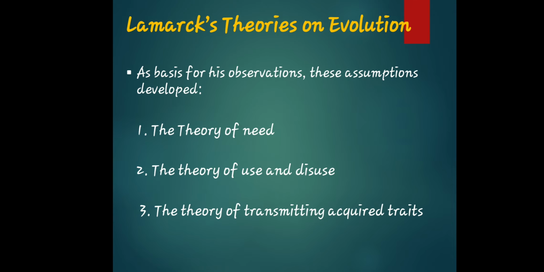It has a strong need to set and accomplish challenging goals. So that is the first assumption of this theory. It also talks about the theory of use and disuse: what are those important needs that you use and that you did not use? And the theory of transmitting acquired traits, or the different traits of the species or the living organism.